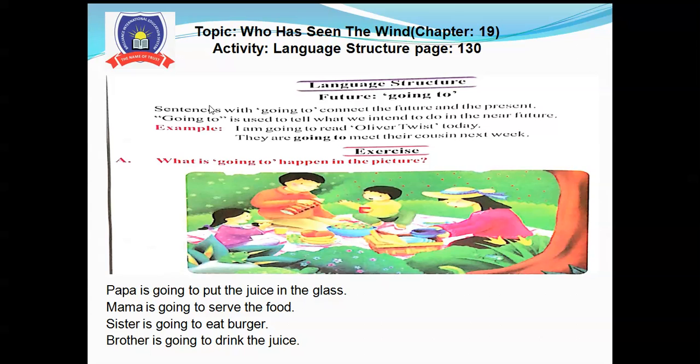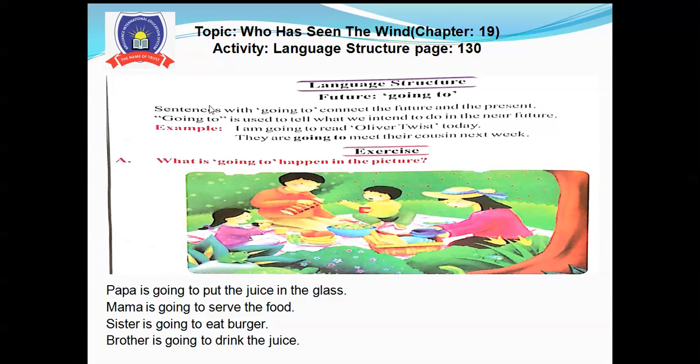So sentences with going to connect the future and the present. Like, I am recording a lecture right now, so I haven't completed it, I will complete it in the future. So present and future are connected.